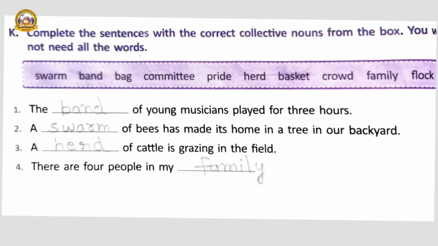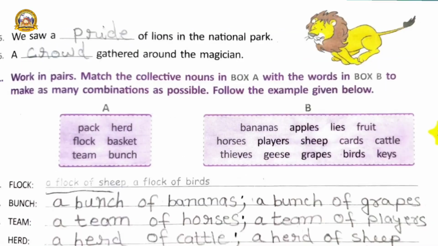A herd of cattle is grazing in the field. There are 4 people in my family. Next one, we saw a pride of lions in the national park. A crowd gathered around the magician.